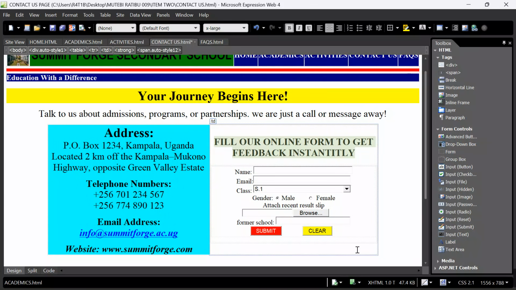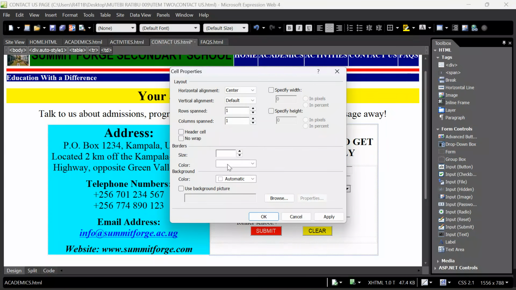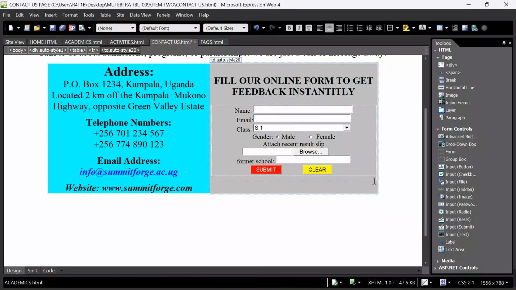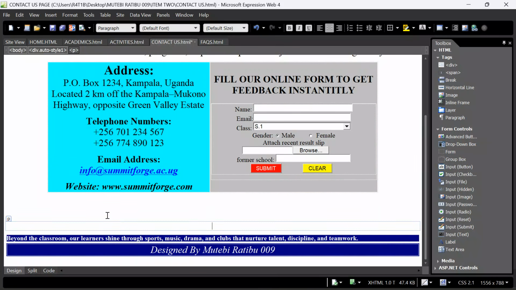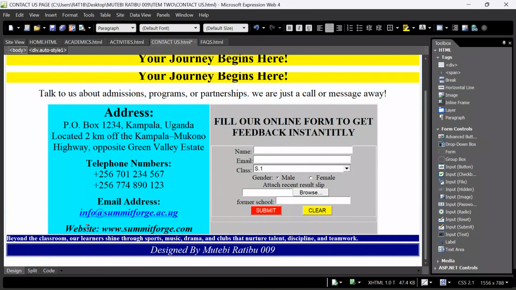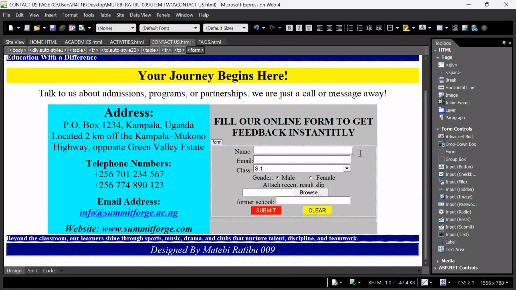Then again, come back here, right click on the form. I want to go to cell properties, go to background. I want to take this silver, click OK. So that our form is also really eye catching. So I want to reduce on the ambiguous spaces to see that we can get things done and dusted. So when I Control S, save changes, my form is over here.